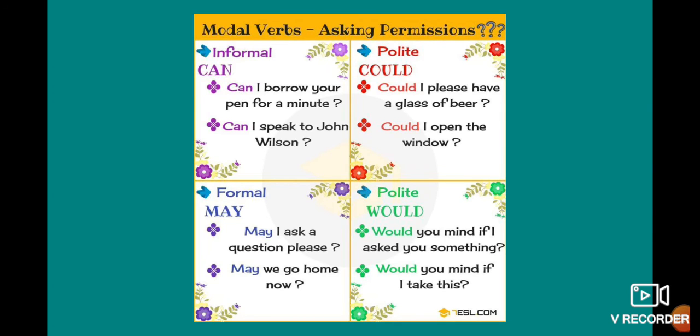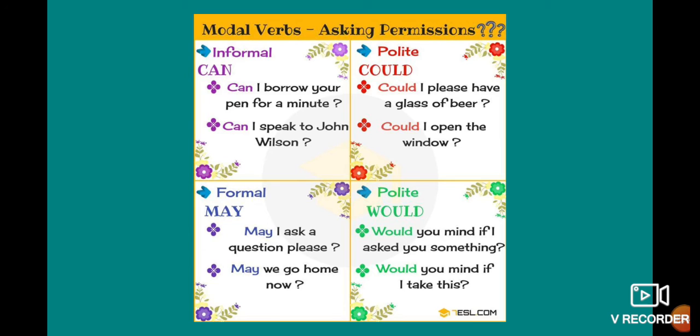Let's continue. And we have some examples here. Informal: Can I borrow your pen for a minute? Can I speak to John Winson? Polite: Could I please have a glass of beer? Could I open the window? Formal: May I ask a question, please? May we go home now? And polite: Would you mind if I ask you something?